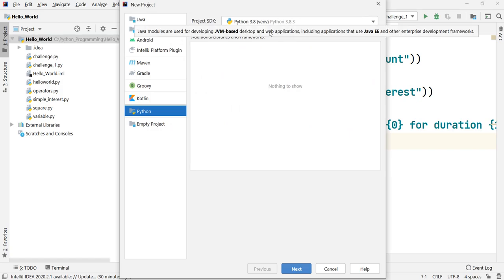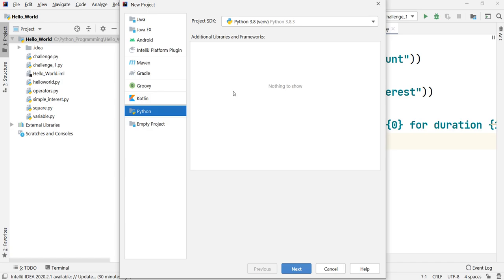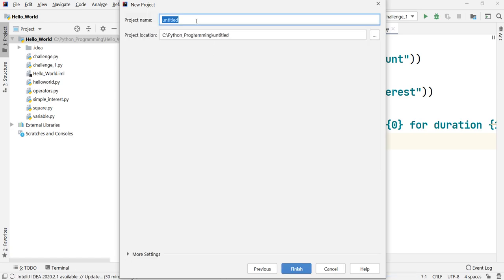In that, let us confirm that we have our SDK selected. Okay, so Python is selected. I'll click on Next, and here I am supposed to put the name of our project. As we are learning flow control, I will give the same name to my project, flow control. I just made a typo there. Because it is a project name, there is no need to give any extension.